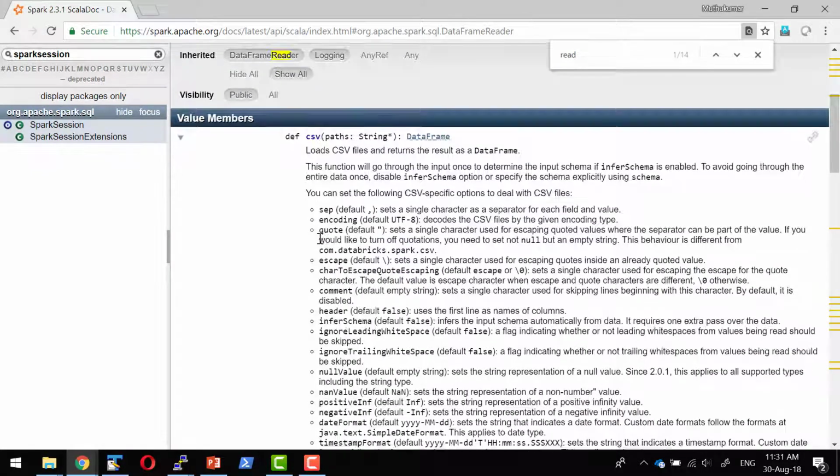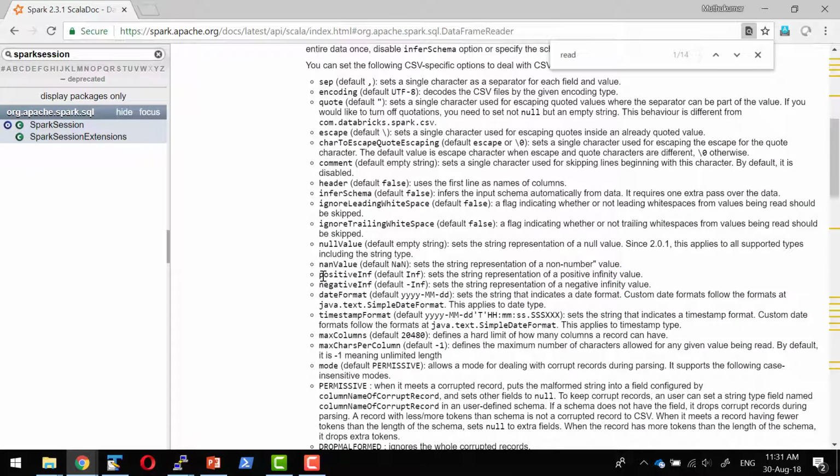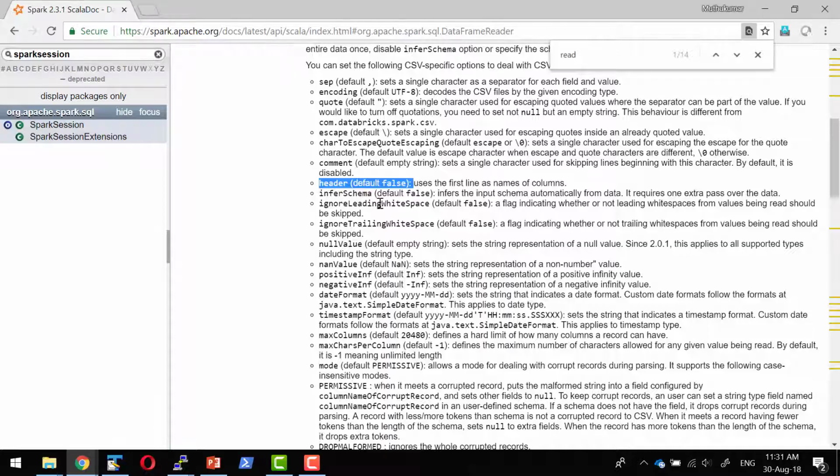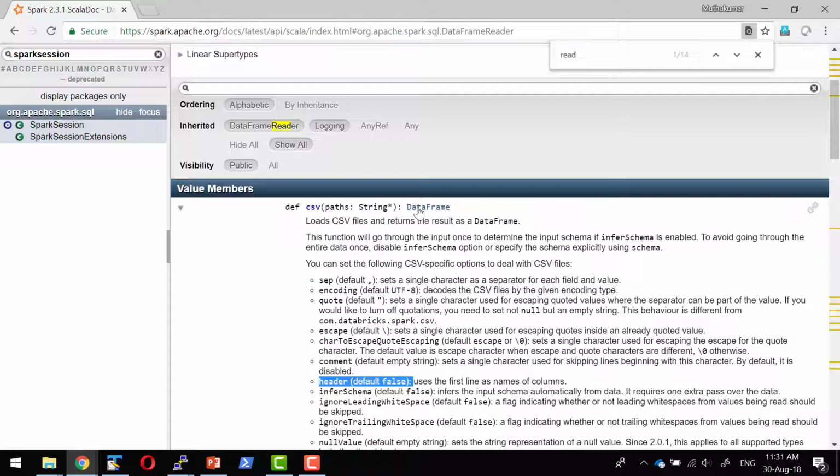To read the CSV file, I can pass a number of parameters. We have passed two parameters. One is inferSchema, so automatically it will infer the schema available within the data, and the other parameter we have passed is header. The default value is false. I'm passing it as true. And I'm going to read a CSV file available in this specific location. So the API will give me a data frame. The csv method will give me a data frame.